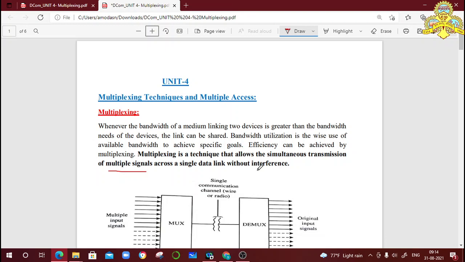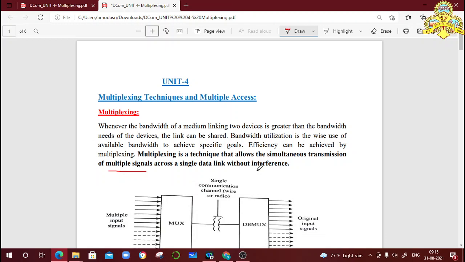In communication, we need multiplexing because if you want to transfer 100 different signals from one station to another station, it is not possible to use 100 separate paths or channels for those 100 signals. It is not a practical case.